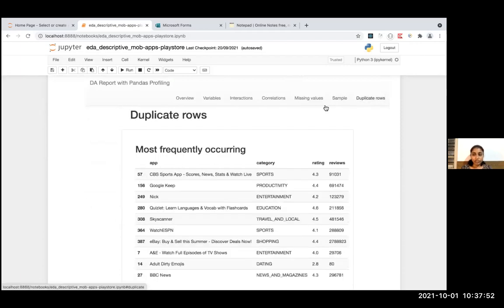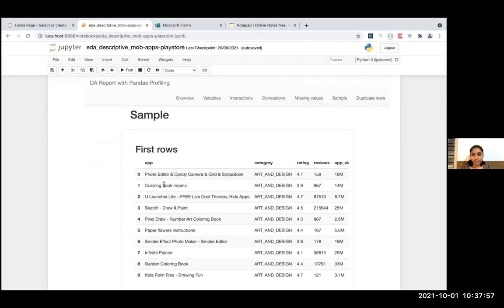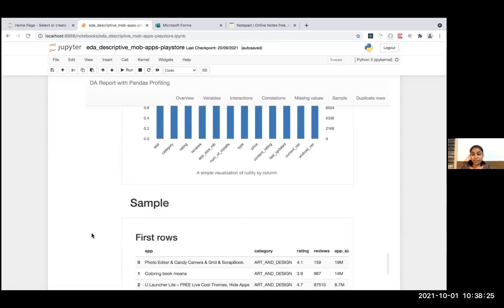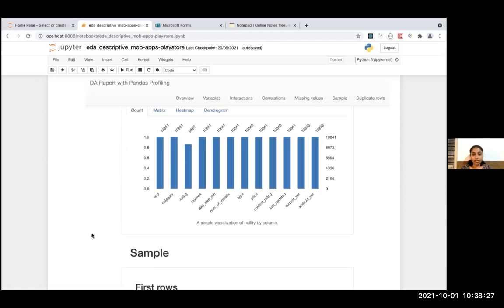This also shows which are the duplicate rows in the data set, the sample rows from the data set, and what are the missing values. For example, the app field has no missing values because the number of rows itself is this much, and in rating you can make out there are missing values in this column. It also gives a very good way of knowing which columns have missing values. So it makes it a lot easier to treat the missing values, especially for deep learning and machine learning models.